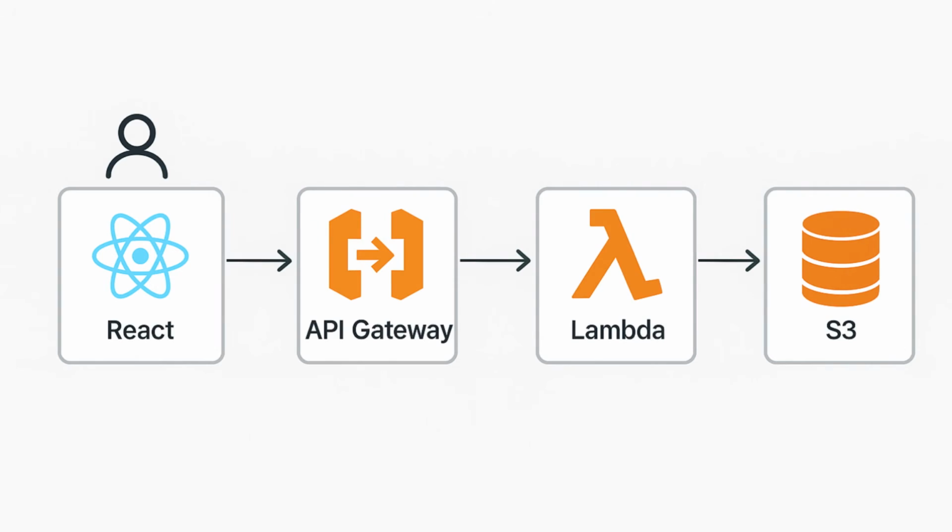So here's the diagram. Our user goes to our React app, which is on AWS Amplify. The React app makes a request to API Gateway. Then API Gateway makes a request to AWS Lambda. Yes, that's what we're going to be doing.